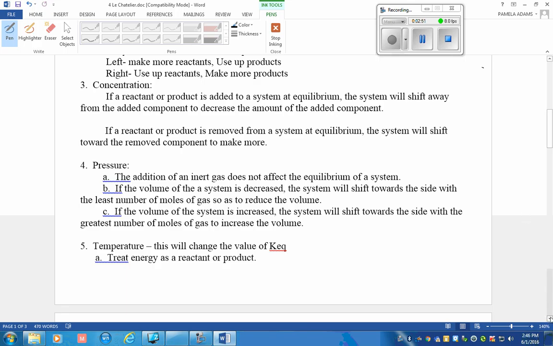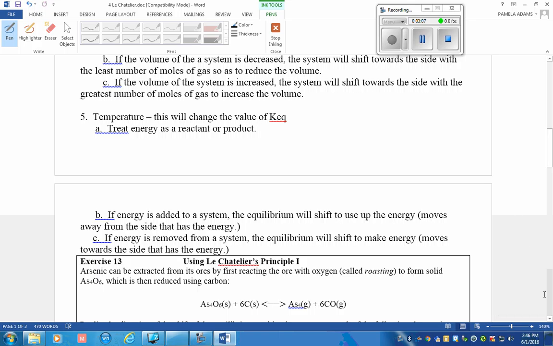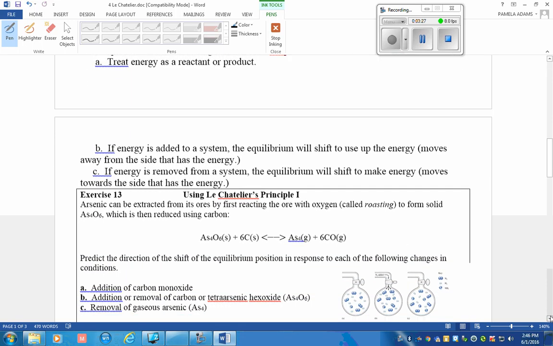Temperature is the only stress to the system that would change the value of KEQ. Changing the concentration, changing the volume will not change the value of KEQ. If you add energy to a system, remember you're adding energy to the entire system, and it will shift away from, if you add heat, shift away from the side, either the reactants in an endothermic reaction or the product in an exothermic reaction, to compensate.